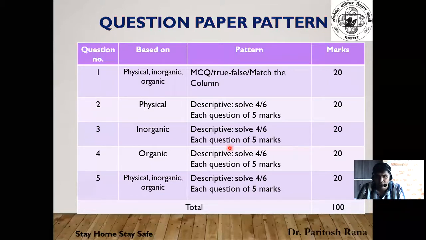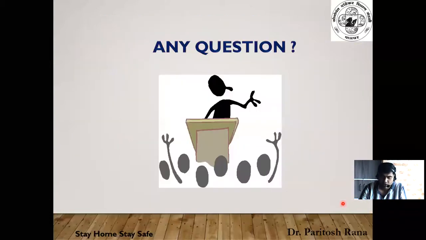Question number two will be entirely on physical chemistry. Question number three will be about inorganic chemistry. Question number four will be about organic chemistry. And again, question number five will have mixed questions based on physical chemistry, inorganic chemistry, and organic chemistry. So the distribution is 20 marks for each, and there are a total of 100 marks.